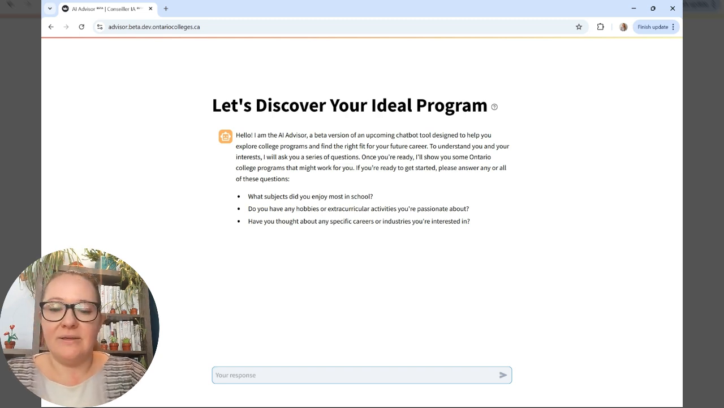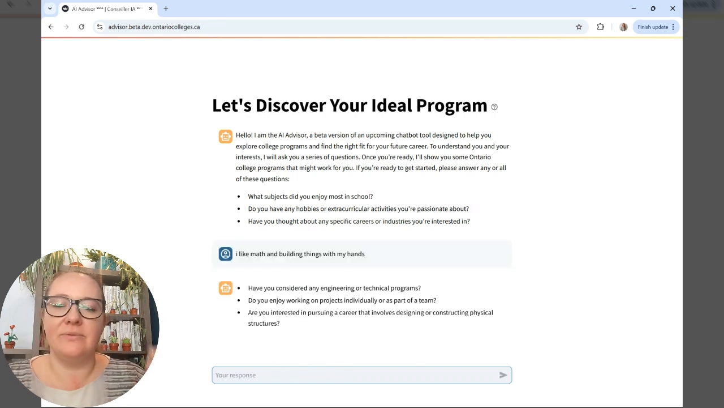So I'm going to talk to it. I'm going to say I like math and building things with my hands. And I'm curious to see which direction this is going to take. So right away, the questions get more specific. It talks about engineering, technical programs. It's starting to ask what kind of physical structures, what kind of work environment you might be interested in.